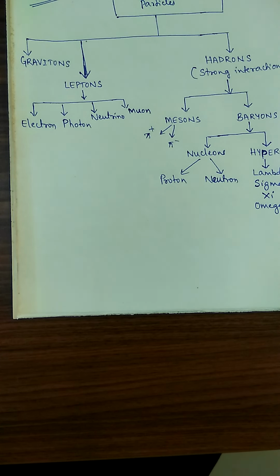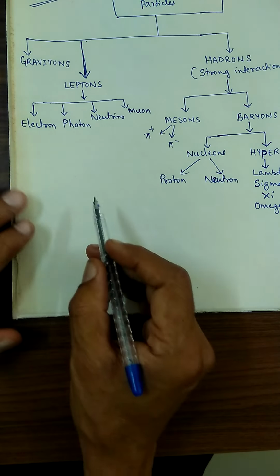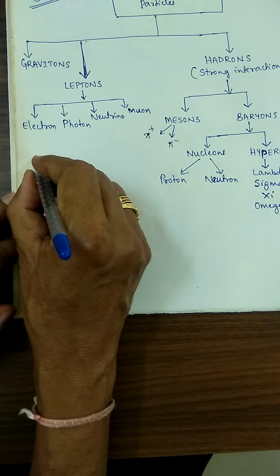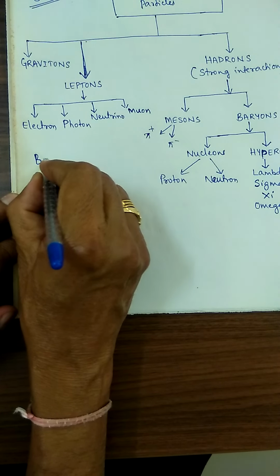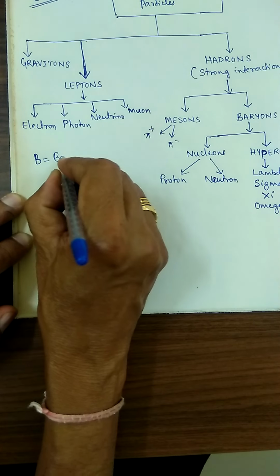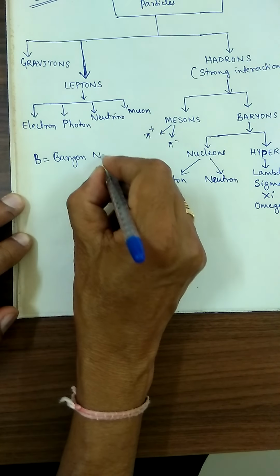Okay, understood the concept? Yes. Next concept, an important idea: now reactions will be given, and we ask whether charge is conserved, strangeness is conserved, baryon number is conserved or not. We may ask a 5 marks or 4 marks problem. Before taking up that one, first I will write B. Wherever I write B, it is called the baryon number. Don't forget, it is called the baryon number.